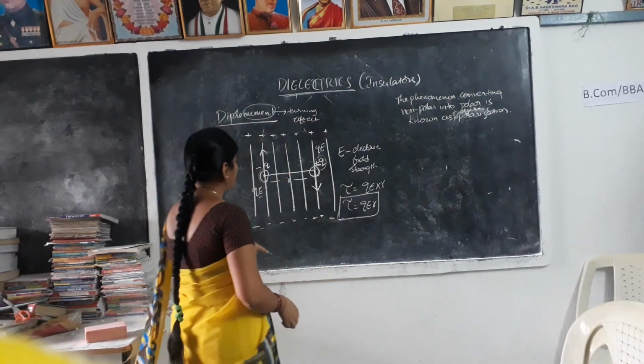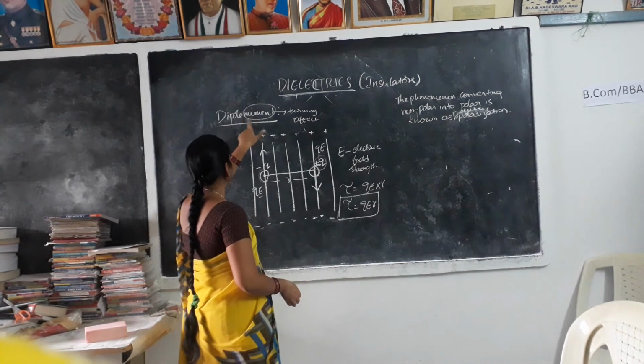Okay, right? Next, here our aim is to consider the dipole moment.